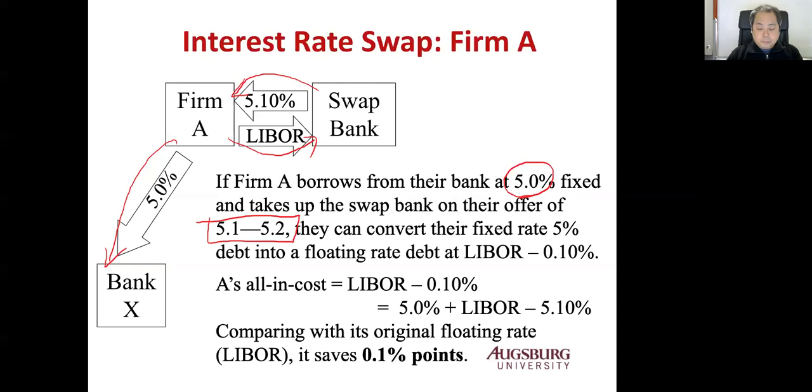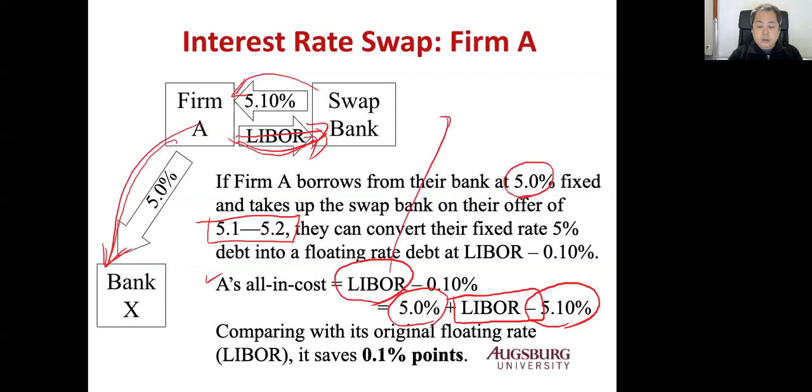Now, in this case, see what happened. Look at A's cost. They pay LIBOR to the swap bank, pay 5% to bank X, their own bank, and then A receives 5.1%.